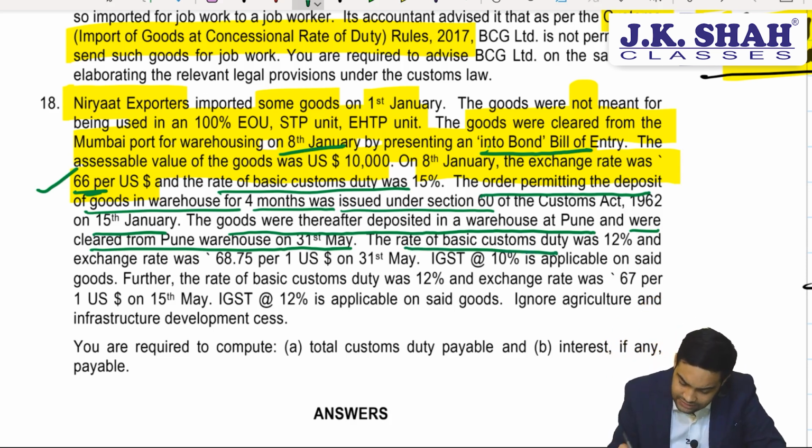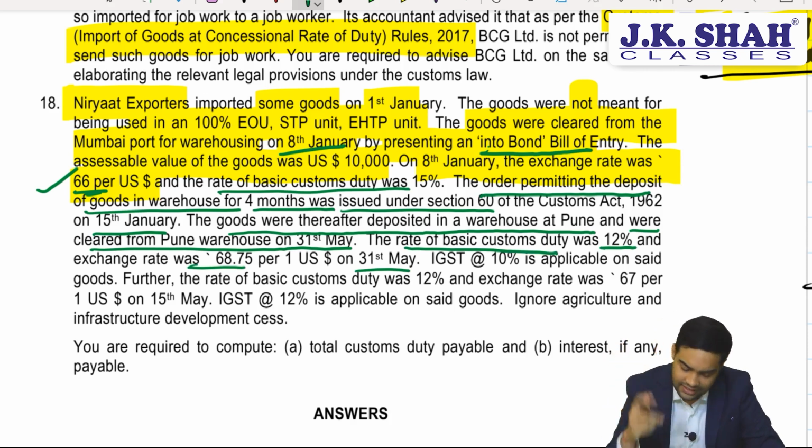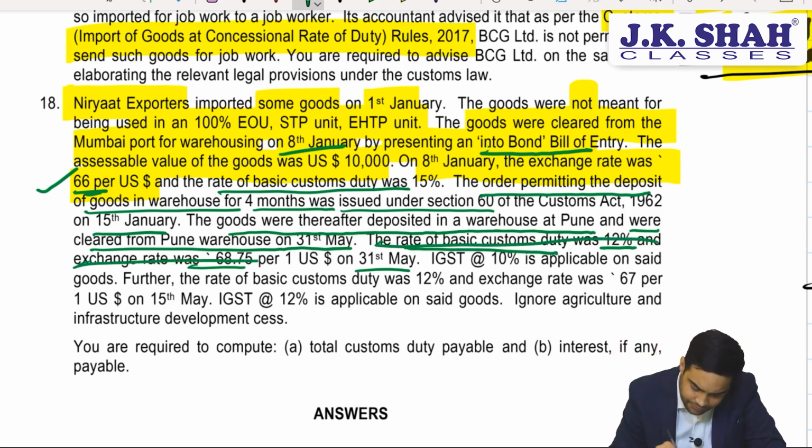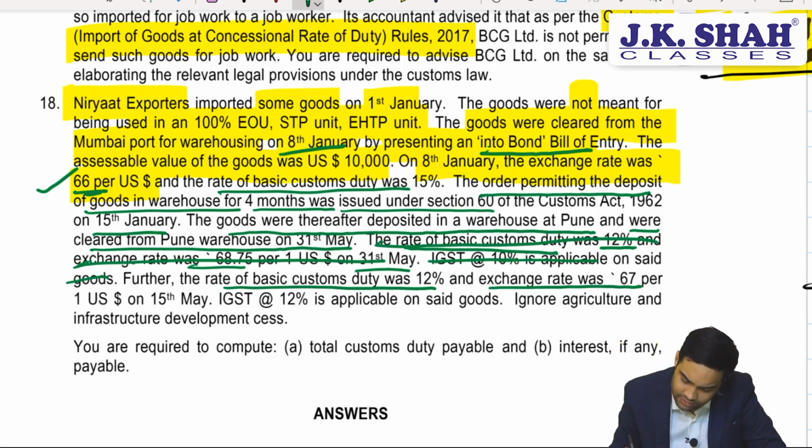The rate of basic custom duty was 12% and rate of exchange was 68.75 on 31st May. That will not be useful. This is irrelevant for us. IGST was 10% on the said goods. Further, rate of basic custom duty was 12% and exchange rate was 67 on 15th May.